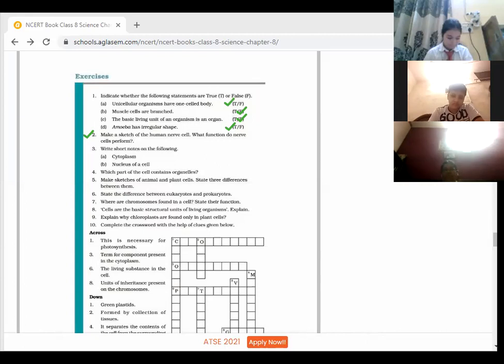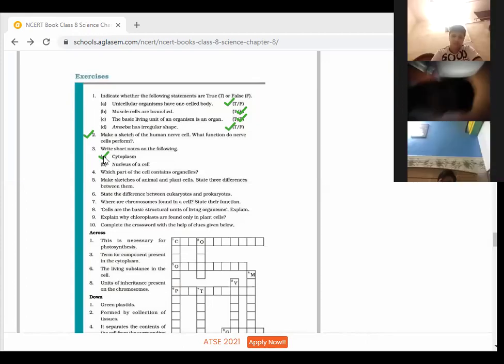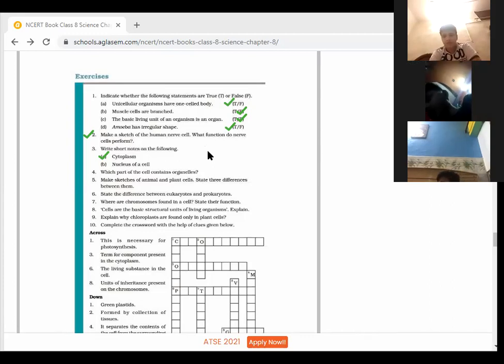Okay. Khushi Arora, kindly repeat the same. The jelly-like substance present between the cell membrane and the nucleus is known as cytoplasm. Various other components or organelles of cells are present in the cytoplasm. Yes. So you can say that the jelly-like substance between the cell membrane and the nucleus is known as cytoplasm, and various organelles float in the cytoplasm. Okay. Next is the nucleus of a cell.